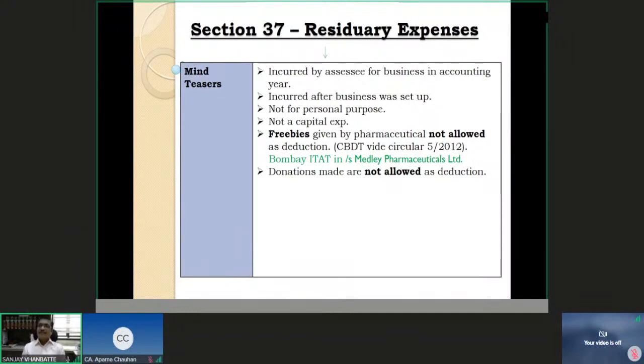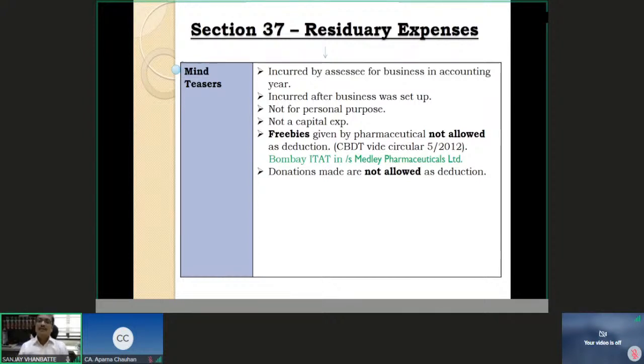But what happens, CBDT Circular 5 of 2012 says that just like chartered accountants, we have a code of conduct, right? We have rules of ethics and we have a code of conduct, and accordingly we must follow that. Similarly, for other professions like doctors, there is a code of conduct prescribed by the IMC, that is the Indian Medical Council.